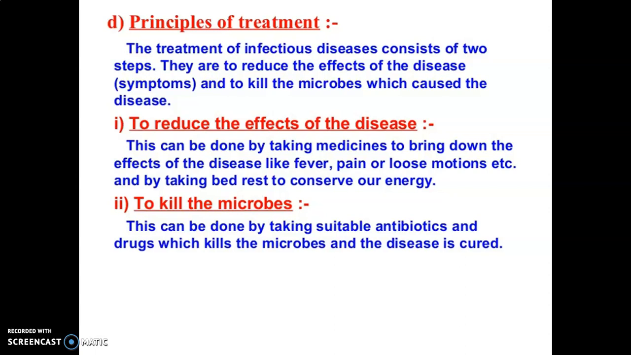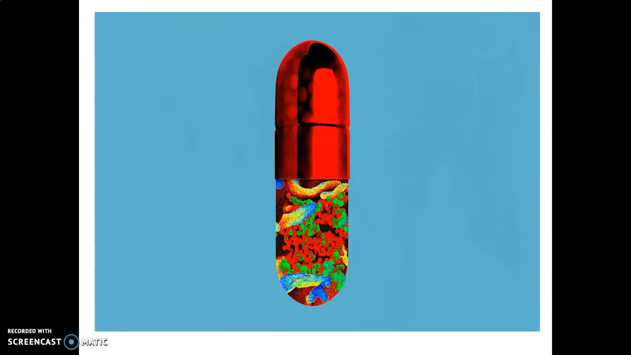Then second thing, to kill the microbes. This can be done by taking suitable antibiotics and drugs which kill the microbes and the disease is cured. Children, so how can we kill microbes? One way is to use medicines that kill microbes. So we have seen earlier that the microbes can be classified into different categories, isn't it? Which are the categories of microbes? Bacteria, fungi, virus and protozoa, isn't it?